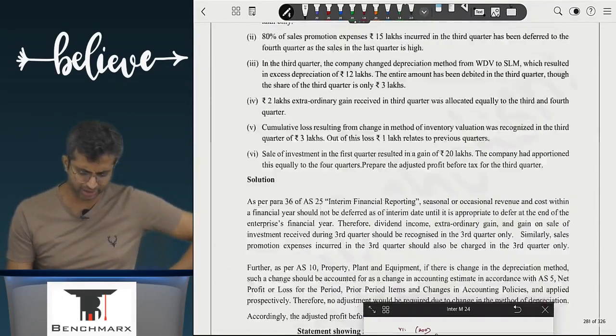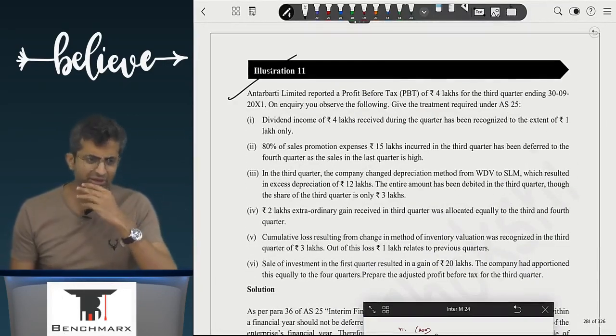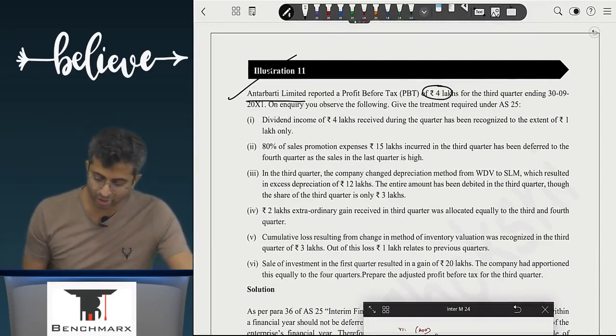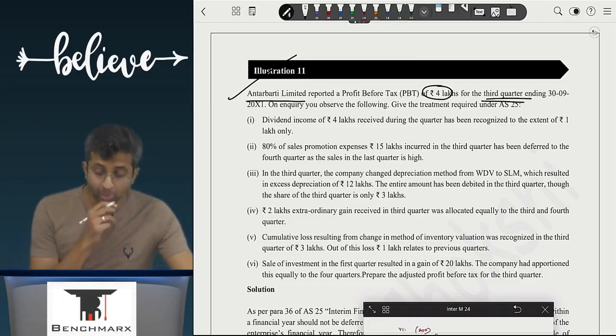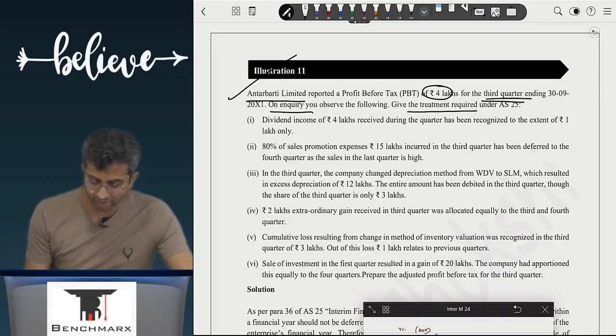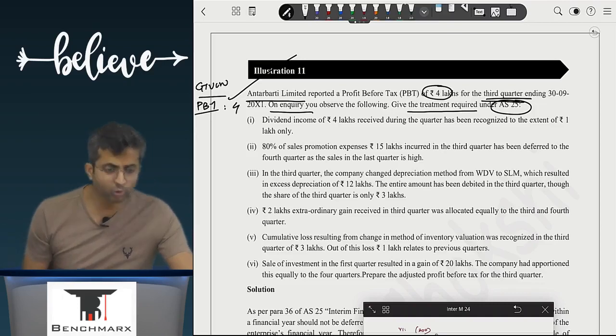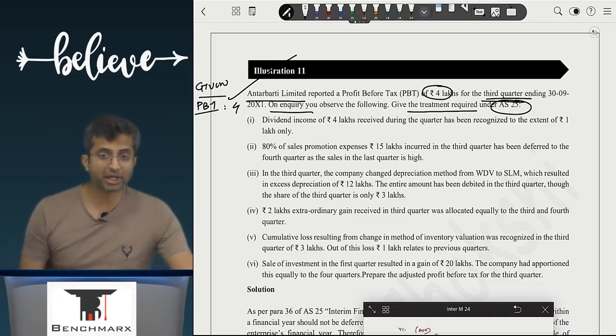And the last question, question 11. Now Antar Bharti Limited reported a profit before tax of 4 lakhs for the third quarter ended 30th September 20x1. Acha, so they have reported a profit before tax of 4 lakhs. On inquiry, you observe the following. Give the treatment required as per AS 25. So, what is your reported? What is your given profit before tax? 4 lakhs. Go one by one.